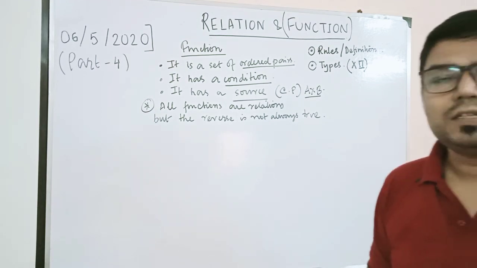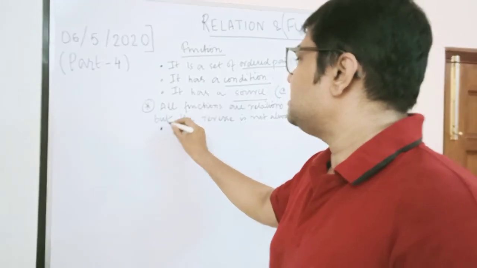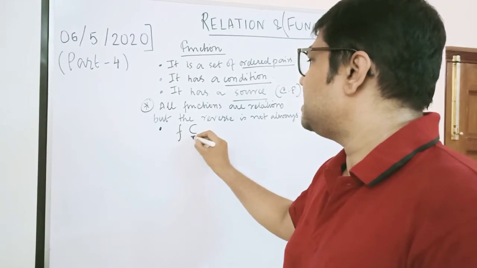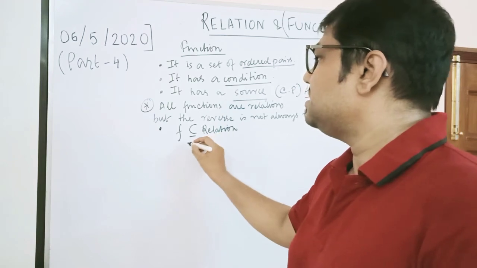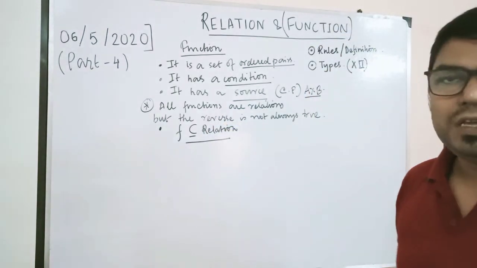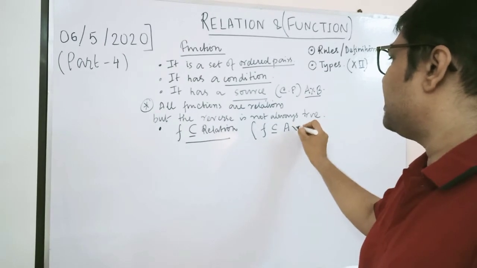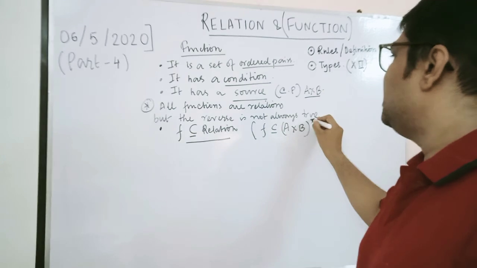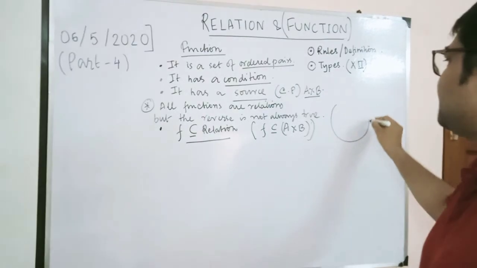So the fourth point is based on this: a function is a subset of a relation, hence it is also a subset of the Cartesian product A cross B, but the reverse is not true. A relation is not a subset of a function.